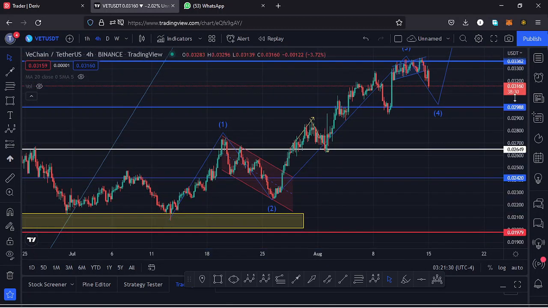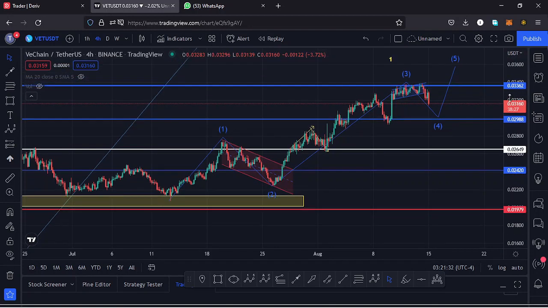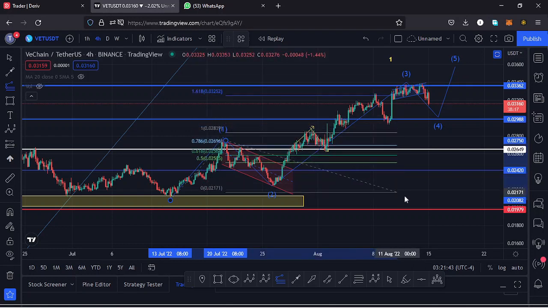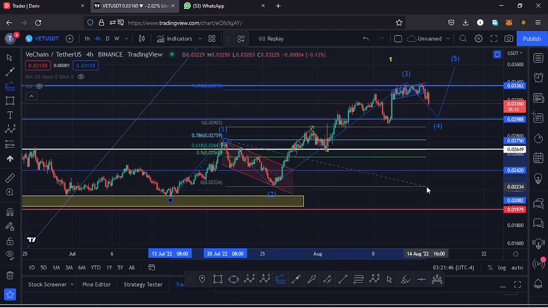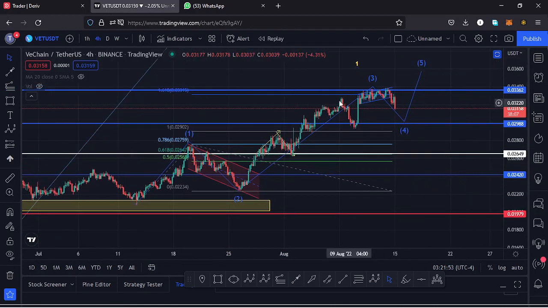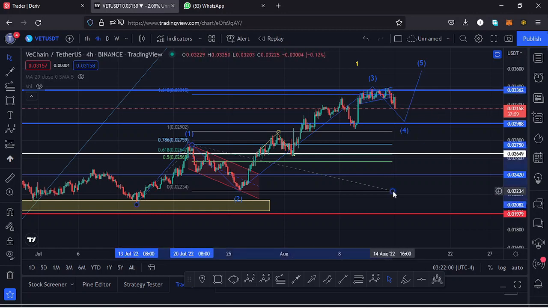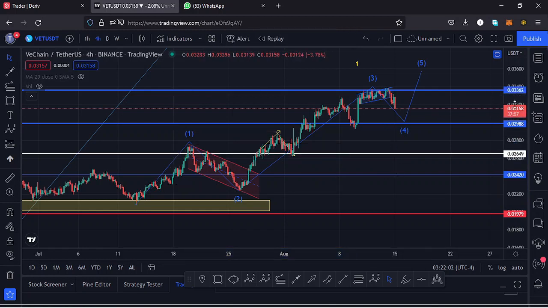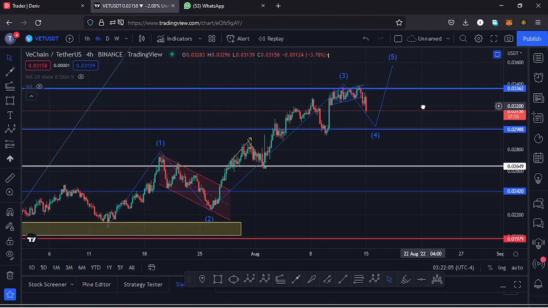in a wave 3, and using a trend-based Fibonacci we can get the target area of that third wave to the upper side by connecting the low of the wave 1 to the high of the wave 1, then dragging the fibs to the low of the wave 2. That gives me a target area at around the $0.0345 mark, that is at around the fib level 1.618, and you can see that third wave to the upper side has maximized that target area, and we faced a key area of resistance at around the $0.03362 mark,